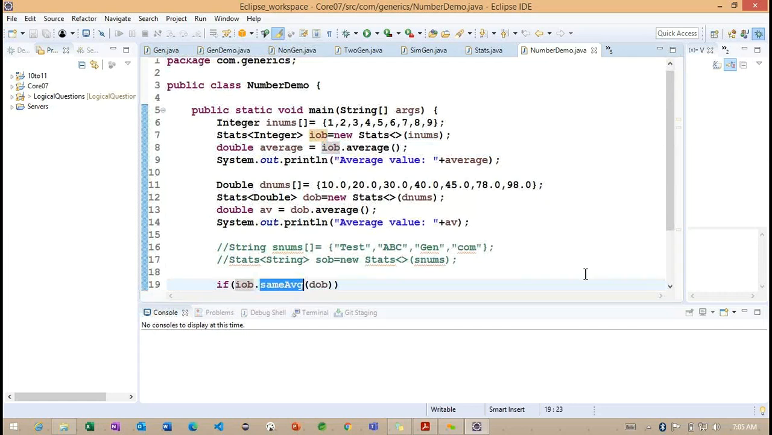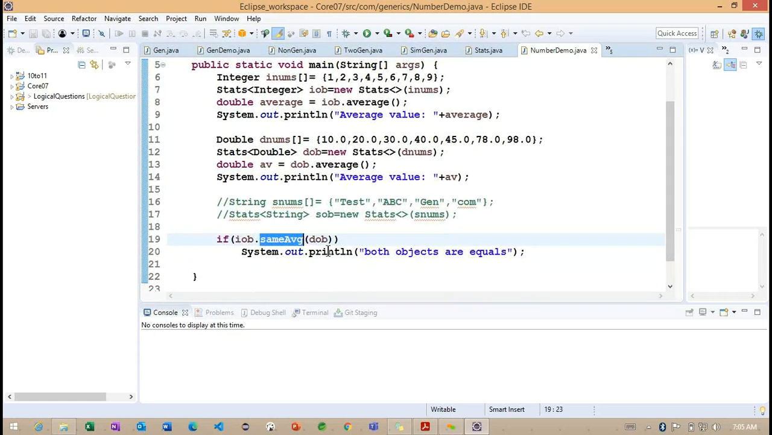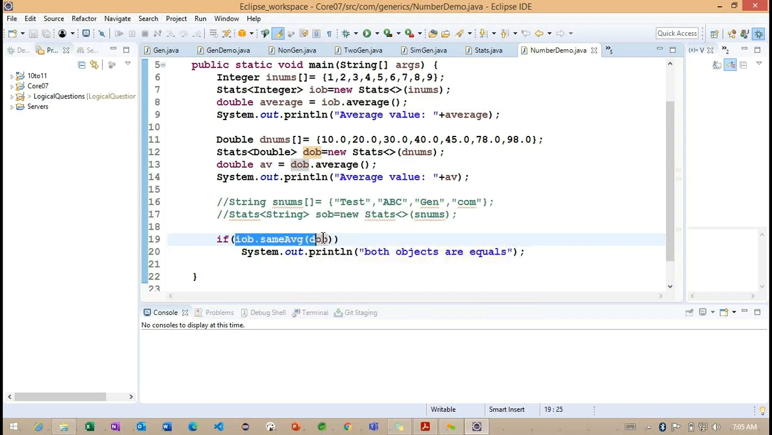We call the method sameAverage with the IOB reference, and we pass a different object, the Double object. This is the way we get the expected output. Because the average method is returning false, the statement below is not printing, but it's not giving any compilation error, so it compiled successfully.